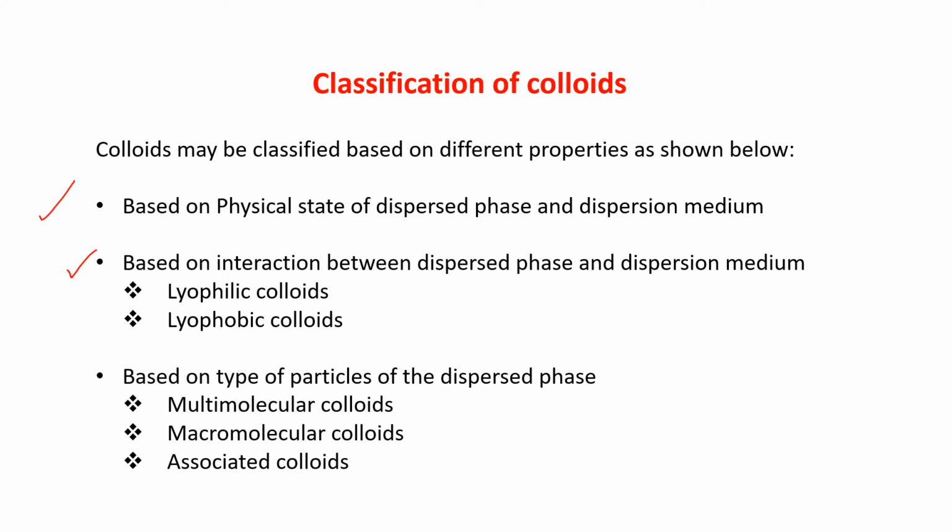Based on interaction between dispersed phase and dispersion medium, these colloids can be classified into two categories: one is lyophilic, another is lyophobic. And based on type of particle of the dispersed phase, it is divided into three categories: multimolecular, macromolecular, and associated colloids. We will talk about all these things in the following slides.